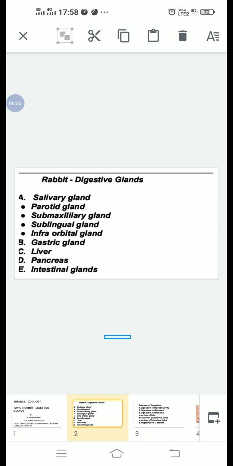Each gland opens into the buccal cavity near the lower incisors through a Wharton's duct.